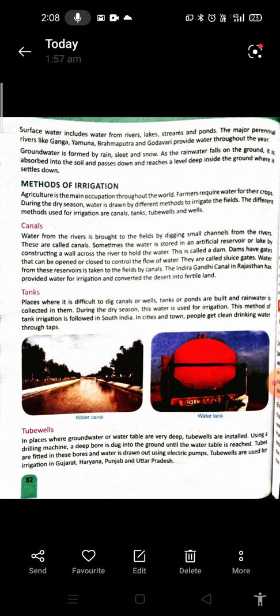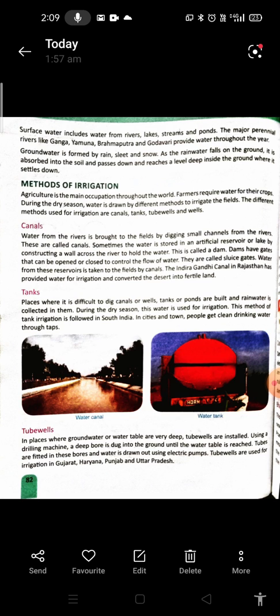Now, water canals. Water from the river is brought to the fields by digging small channels from the rivers. These are called canals. Sometimes the water is stored in an artificial reservoir or lake by constructing a wall across the river to hold the water. This is called a dam. Dams have gates that can be opened or closed to control the flow of water. They are called sluice gates. Water from these reservoirs is taken to the fields by canals.